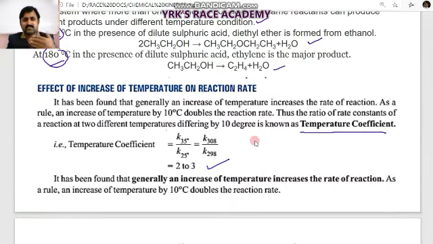That means for every 10 degrees rise in temperature, the rate of the reaction doubles. So this is considered the temperature coefficient. It has been found that an increase in temperature increases the rate of reaction. As a rule, an increase in temperature by 10 degrees doubles the rate of reaction. So temperature is proved to be one of the most important factors in changes in the rate of reaction.